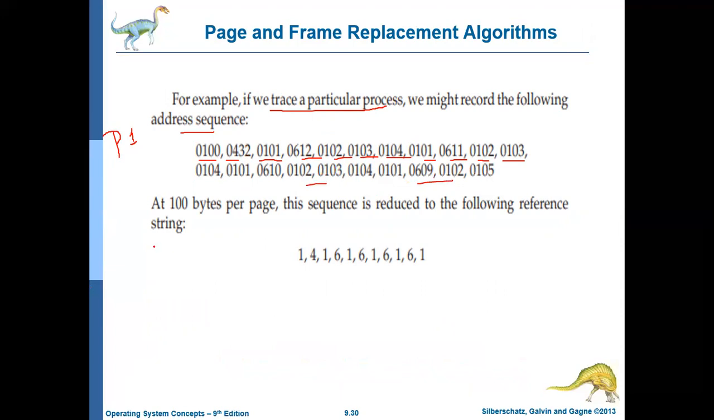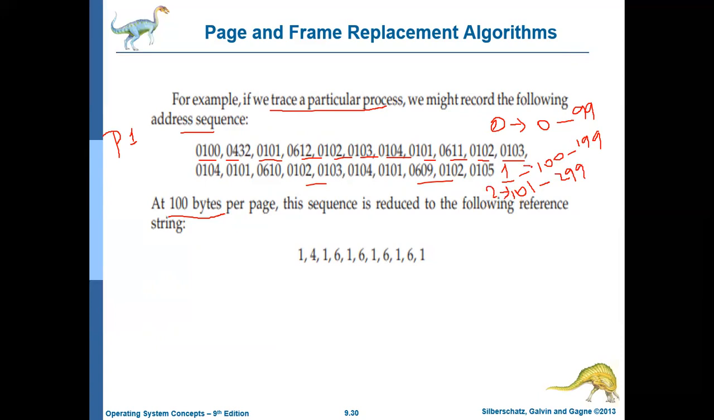Let us assume that the size of a page is 100 bytes. The addresses 0 to 99 refer to page 0; let us assume page numbering starts with 0. The addresses 100 to 199 refer to page 1. The addresses 200 to 299 refer to page 2, and so on and so forth.